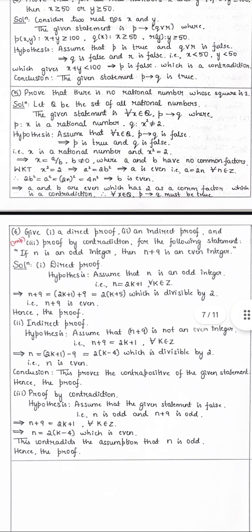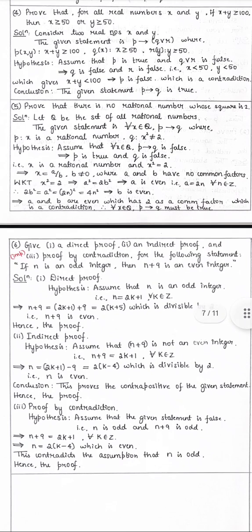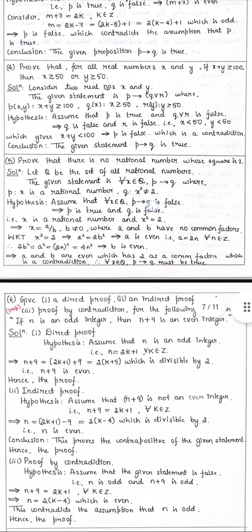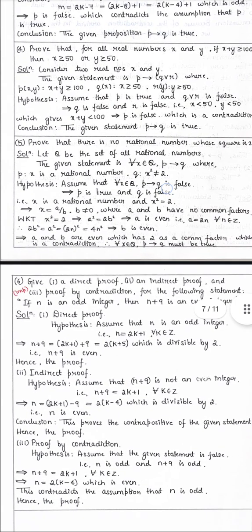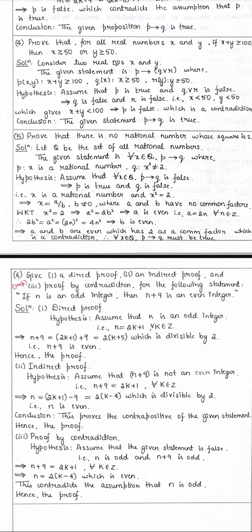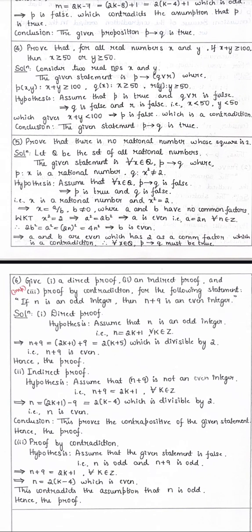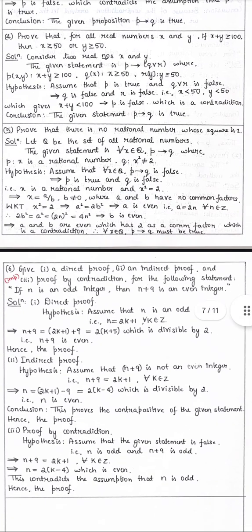Prove that there is no rational number whose square is 2. Let Q be the set of all rational numbers. The given statement: for all x belonging to Q, if x is a rational number, then x square is not equal to 2.